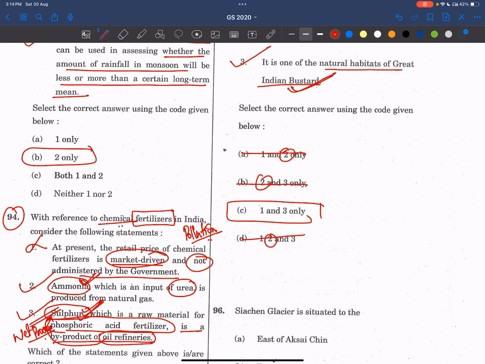And I also said it is a critically endangered species in our India. Mostly this is not endemic to India. It is also found in the Indian subcontinent as well. Please remember this.